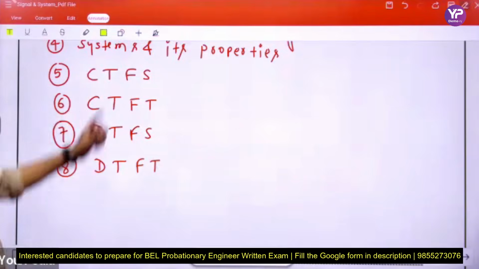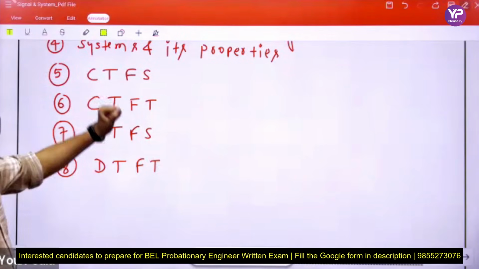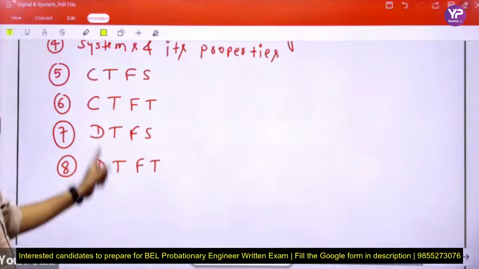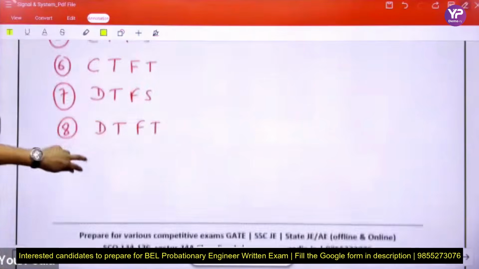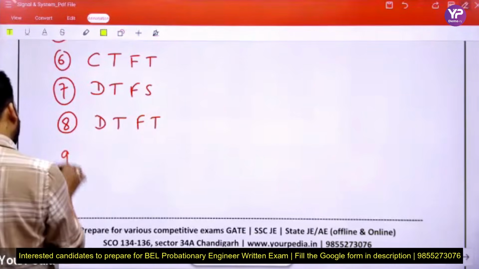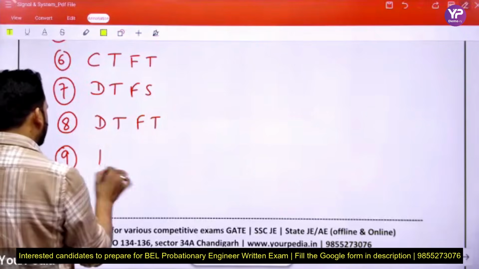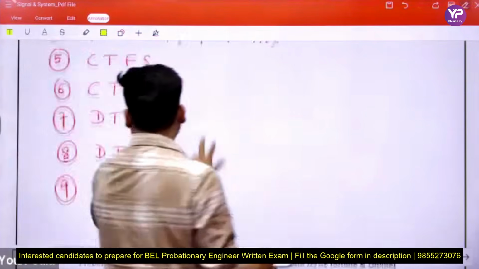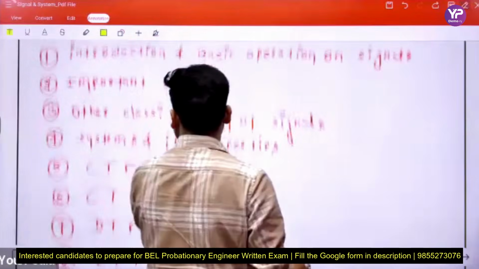See beta, CTFS means continuous time Fourier series, CTFT continuous time Fourier transform, DTFS discrete time Fourier series, then DTFT discrete time Fourier transform. Next we discuss the Laplace transform.